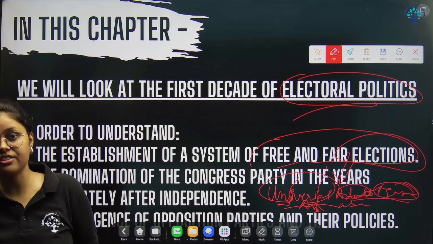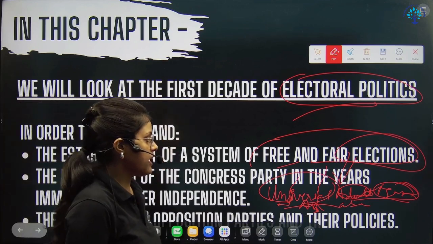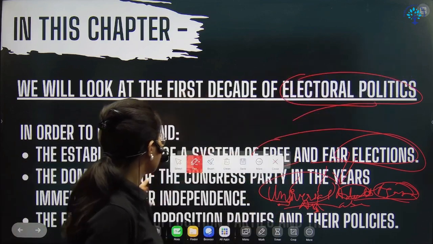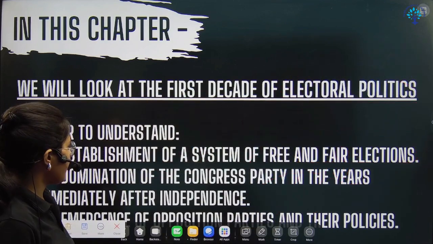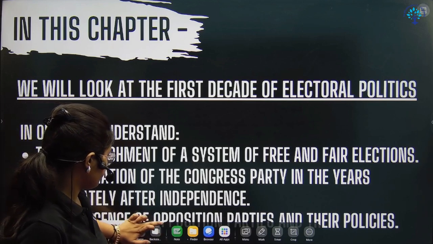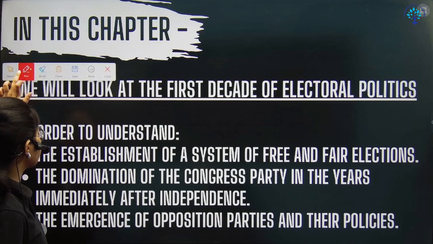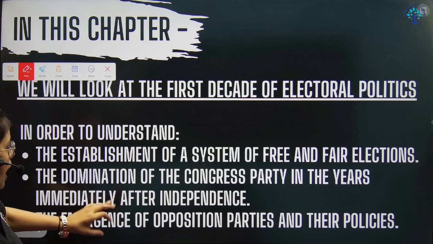So that system doesn't exist here, right? Here the system is free and fair election, right? And then, the second one is the domination of Congress system, right? And then we will see the opposition parties.